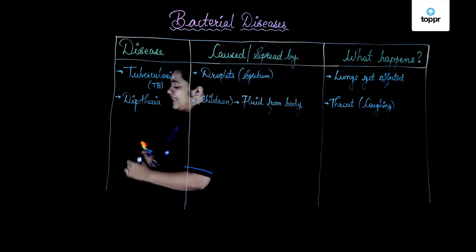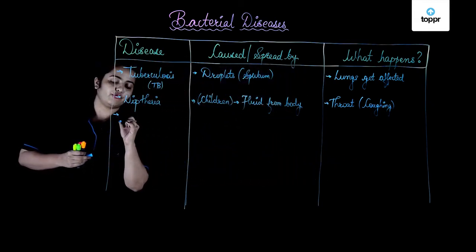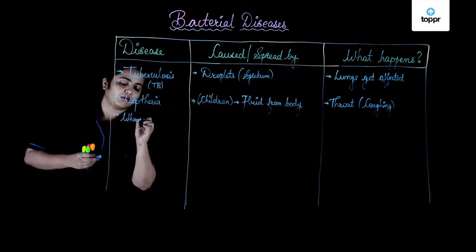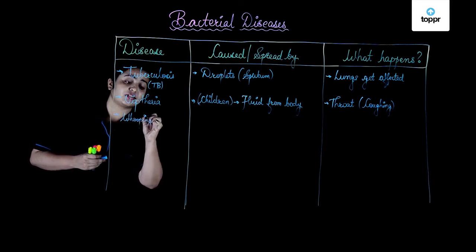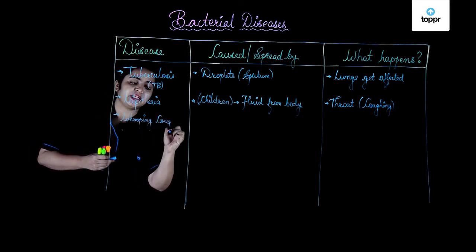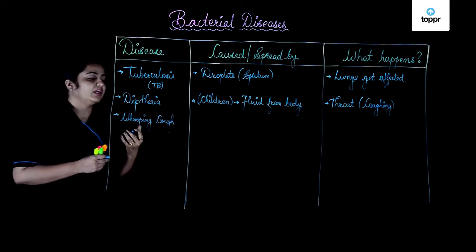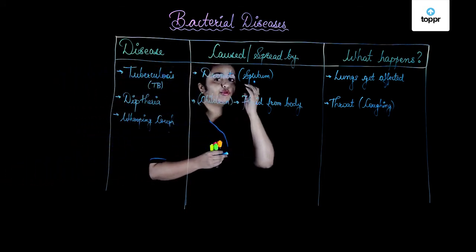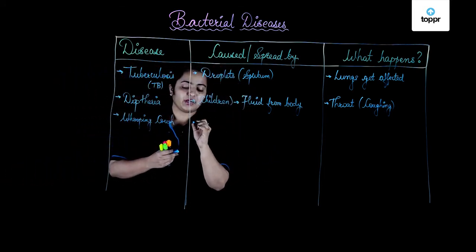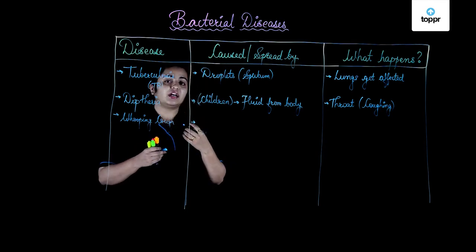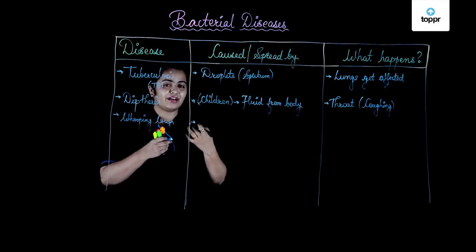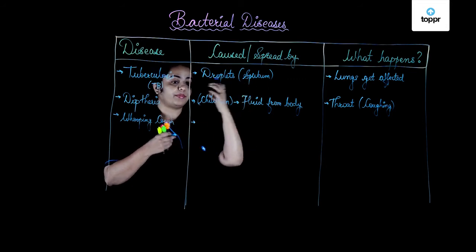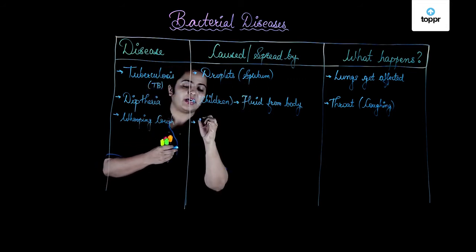Next in the list will be whooping cough. As the name says, whooping cough means they have lots of coughing in a typical whooping manner. Whooping cough is caused by cough which is loud enough, as a result of which tiny droplets spread from one person to another.